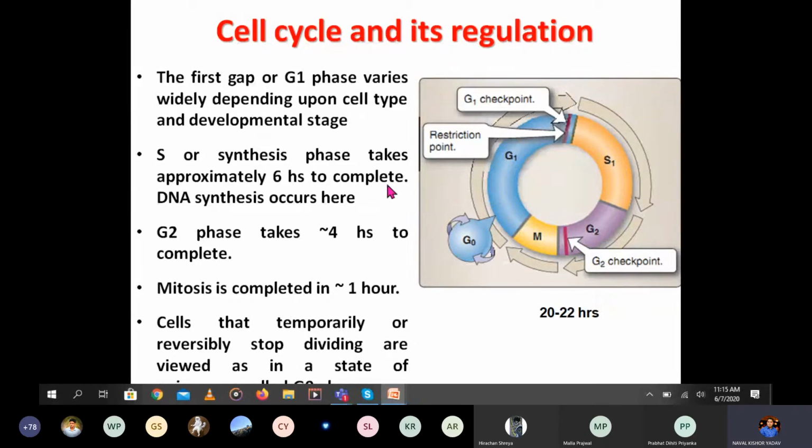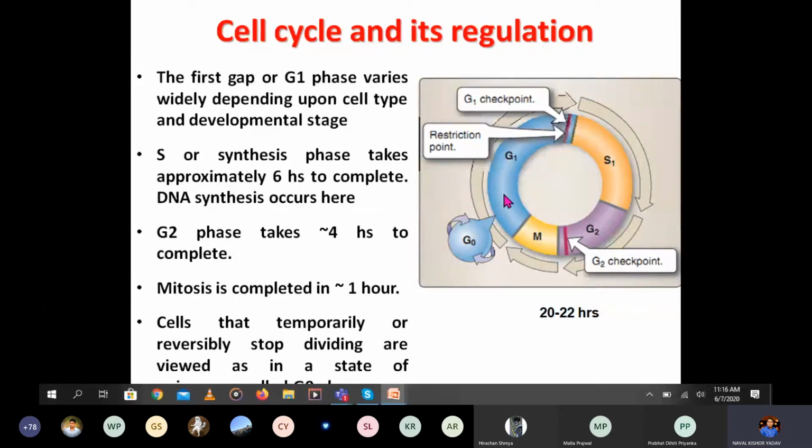So here you can see the first gap phase, or G1 phase. This blue color is the G1 phase. This is the first one, and its length totally depends on the cell type and developmental stage.